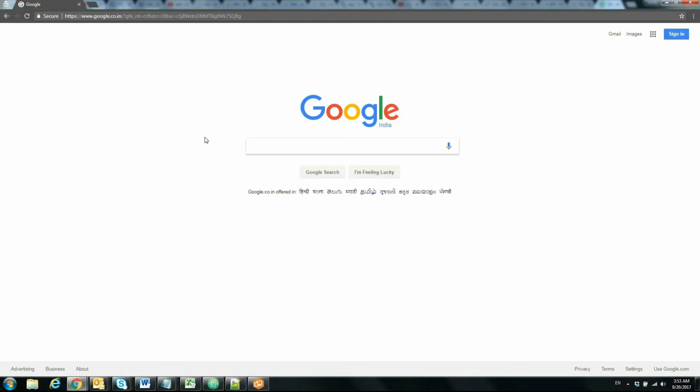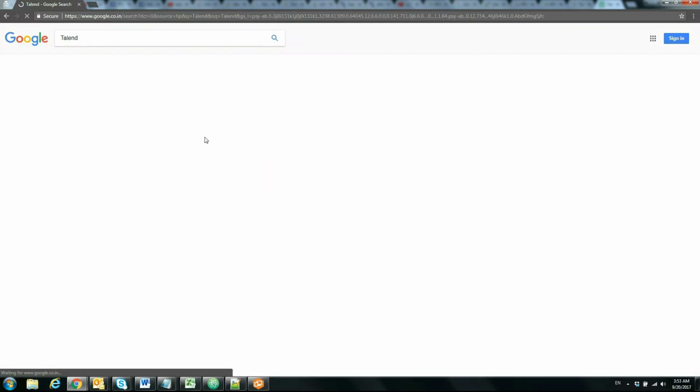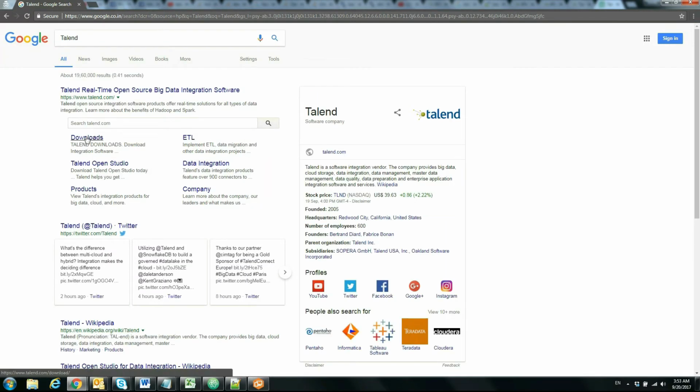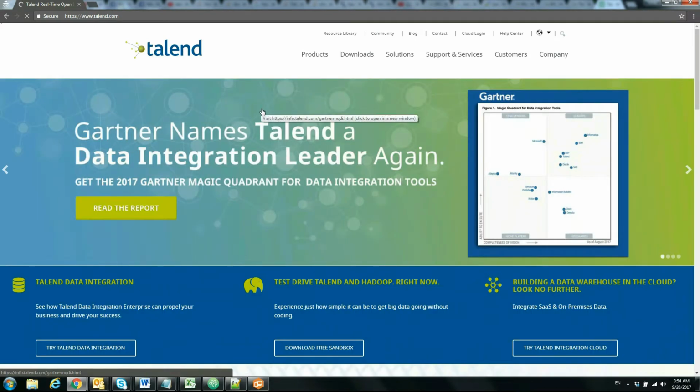Open google.com and search for the word Talend. Click on the first link in the search results. Then click on the download links in the main menu at the top.